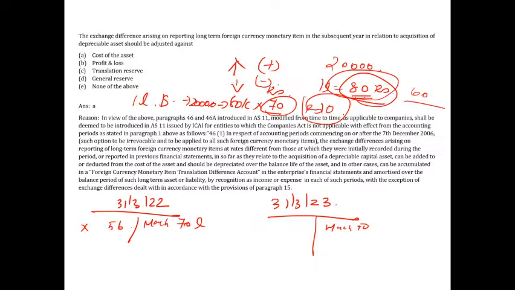So please remember, ma'am, suppose it is not a depreciable asset, then what can they do? They can open a separate account called foreign currency monetary item translation difference account. All right. We call that FCMITDA. So they can open that account and charge it there, instead of charging it to P&L.